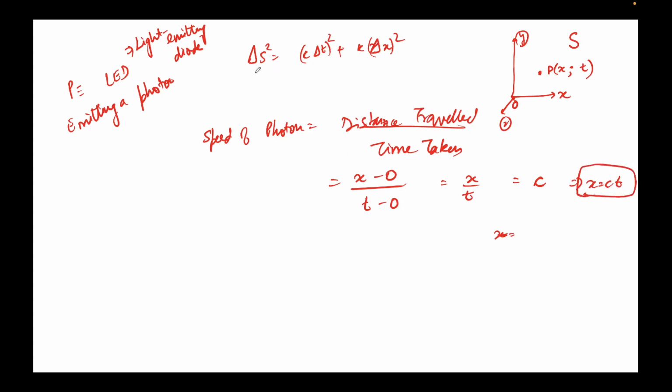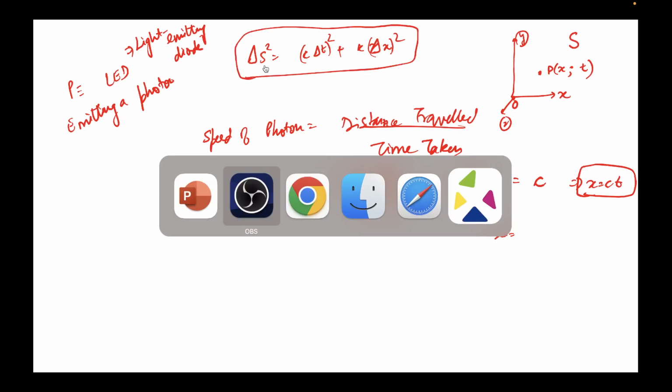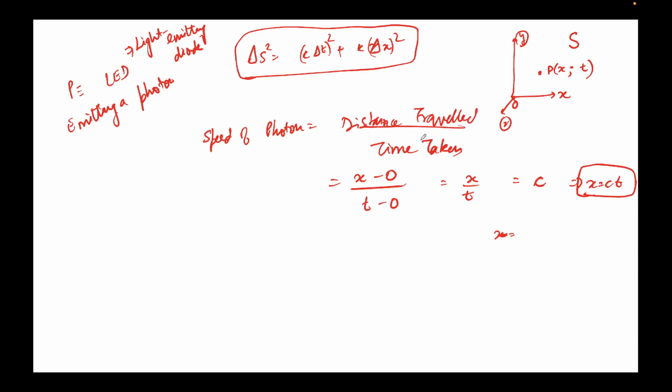Special theory of relativity also says that for any particle which is a photon, which travels with the speed of light, delta s is 0 for that. So we know from the special theory of relativity itself that delta s is equal to 0 for photon.